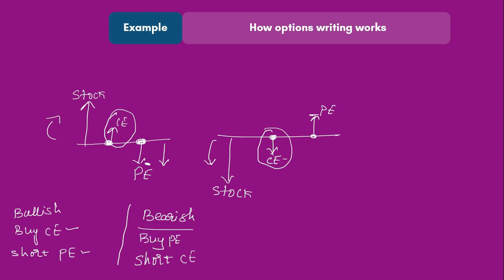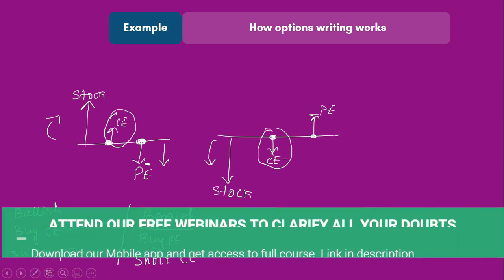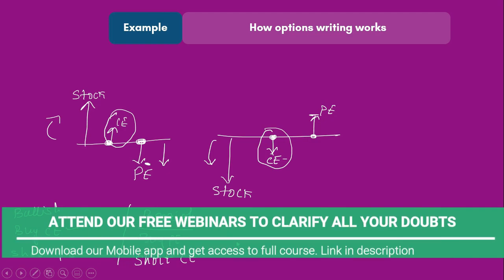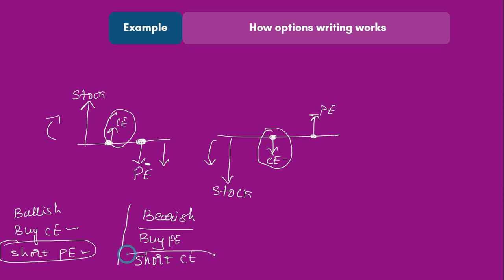There are only 4 ways to trade in options. There are no more ways to trade in options. However, you can combine buying a call and buying a put together, or buying a call and shorting a call together. There are a lot of permutations and combinations available. Those are called spreads, and we will talk about them in later classes. However, this is how option writing works. If you short a put or if you short a call, if you do either of these two, that is called options writing.